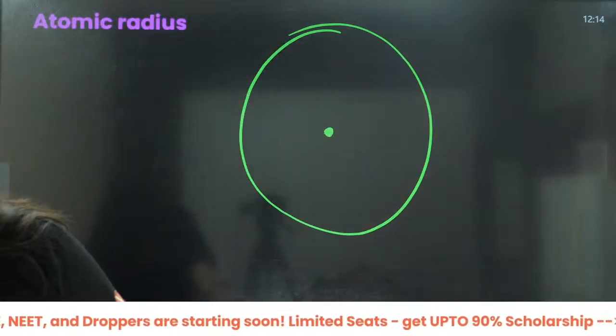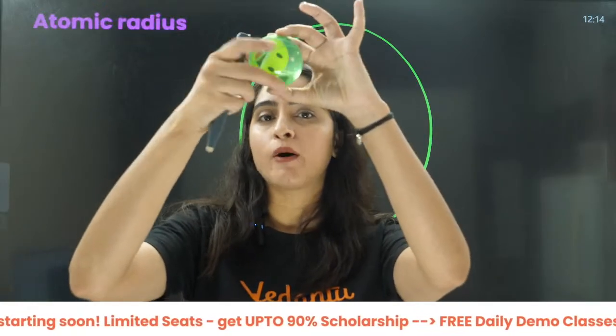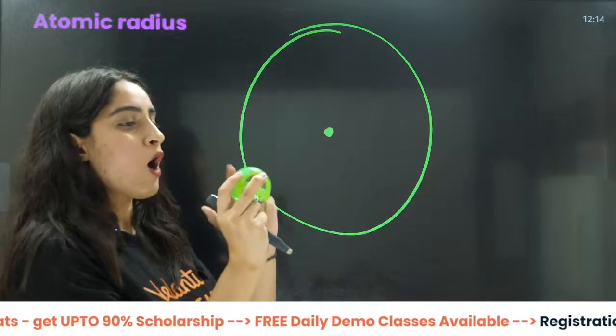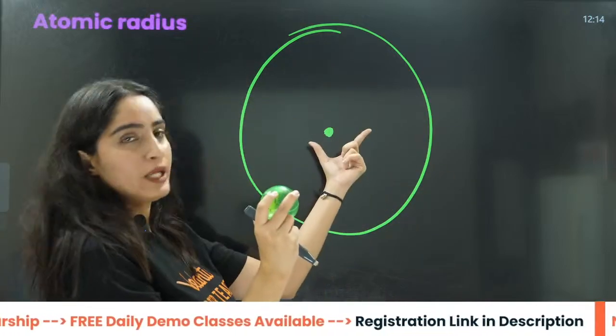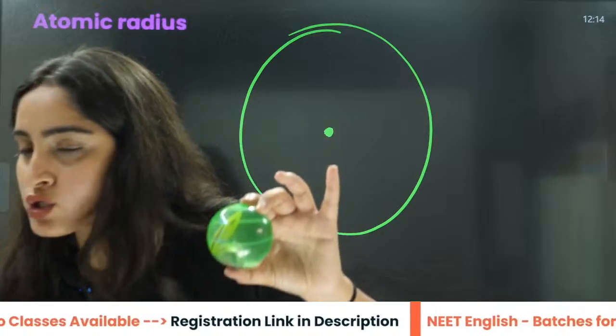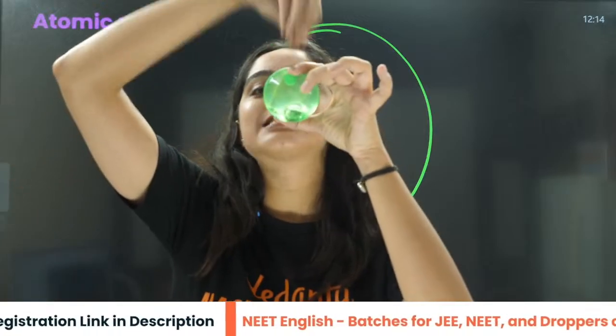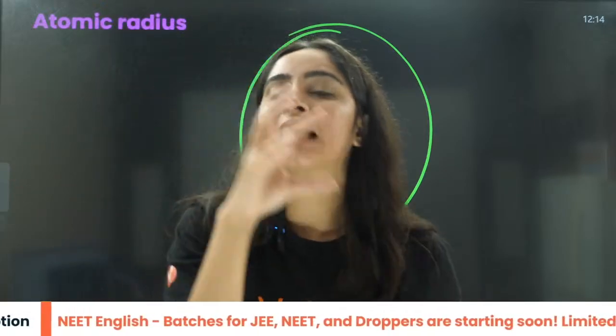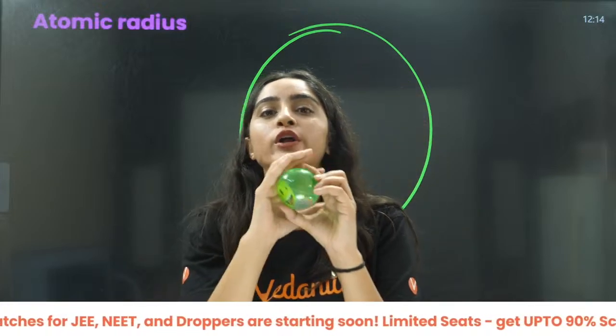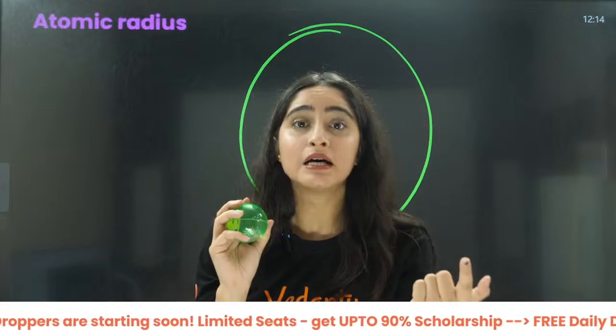Now, if I talk about a sphere, this is how I draw a sphere in 2D. In a sphere also, I will see the exact center point of the sphere, and from that point to the boundary of the sphere is my radius.